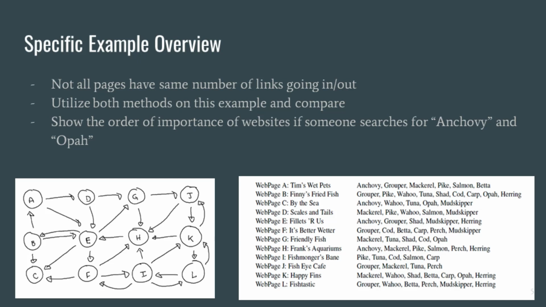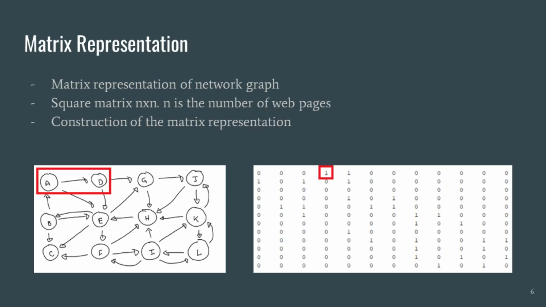What's going on is that each web page, listed A through L, has outlinks that go to one of the other web pages. The graphics of this is shown here. Not all web pages have the same number of links going in or out of them, which is one of the main factors in determining its page rank. So we utilize these two methods mentioned before, eigenvalue decomposition and the power method, to try to rank these pages based on importance, and then we compare the two methods. And we will show how to calculate what order the websites should be shown if some imaginary search engine user looks up the terms anchovy and opa.